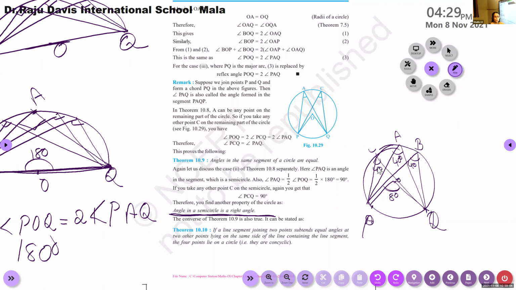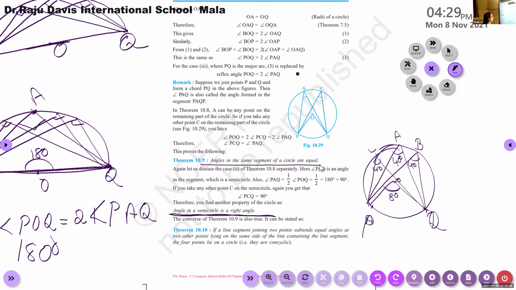All these, PBQ, PAQ, PCQ, are angles on the same arc PQ, isn't it? All these angles are subtended by the same arc PQ. So angles in the same segment of a circle are equal. All these angles are on the same major segment PQ, subtended by the minor segment PQ. So angles in the same segment of a circle are equal.